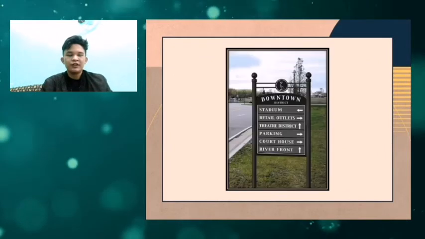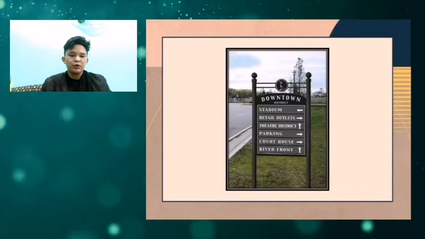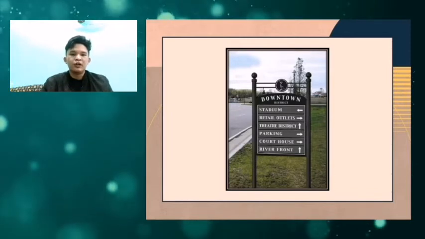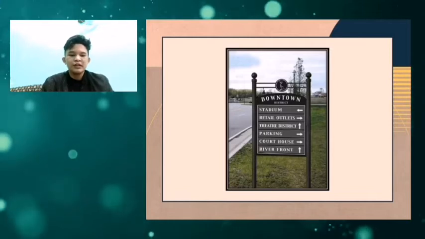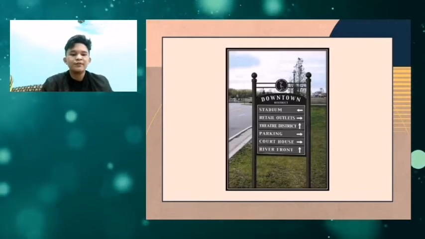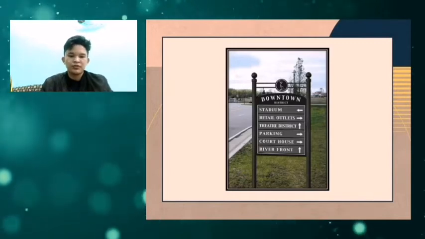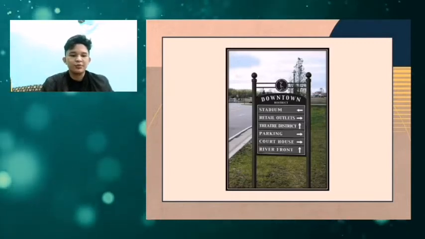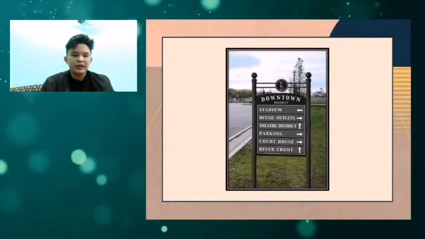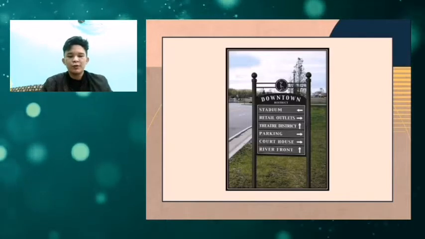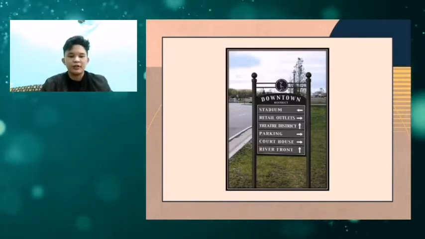You have these signages everywhere as you go. There are signages pointing to the left on a location, to the right, and so on and so forth. As you can see here on my example, the arrow pointing to the left is going to staging. The arrow pointing to the right is retail outlets, parking, courthouse. The arrow going forward is the theater district, riverfront.